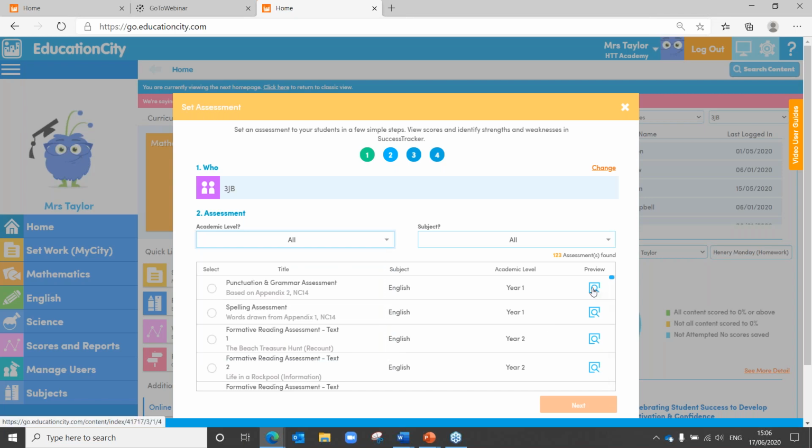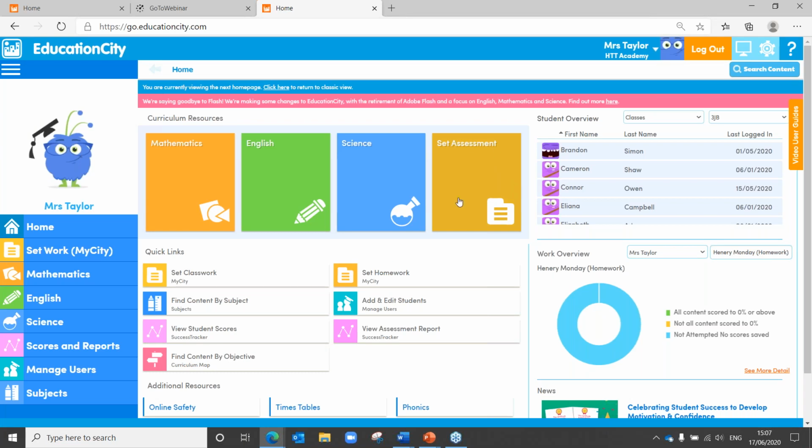You can also preview them just here. So if you're looking for a really specific area, let's say in punctuation and grammar, you can preview that to see if it meets those requirements for you. And just follow your who, your what, set your date and submit, and then that will save that as a folder for you and allocate those to the students on the date that you have selected. So you can see you've got your 3 steps just there for you to work through. I'll let you explore that in your own time, but that's where you'll find all of your assessments.